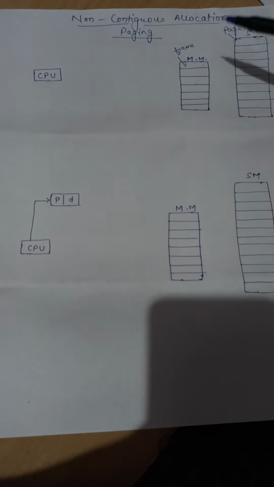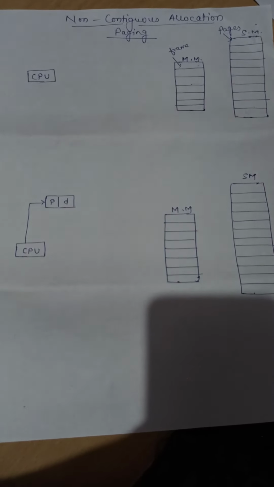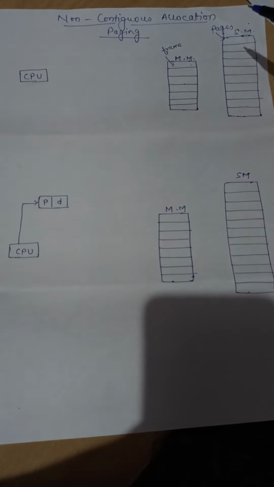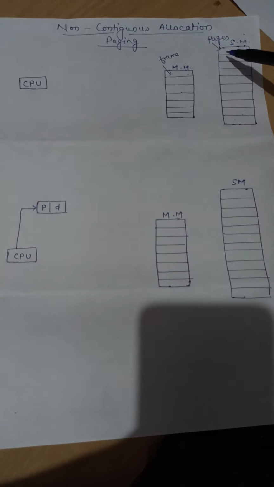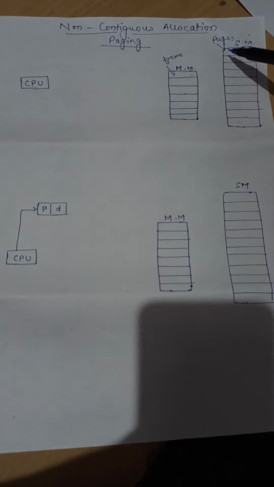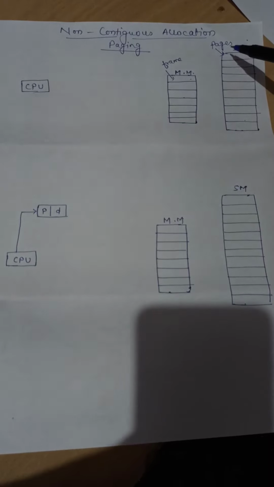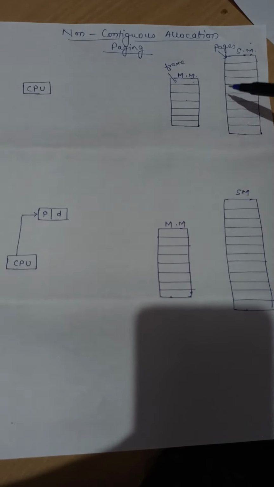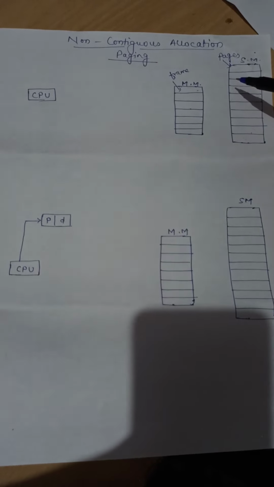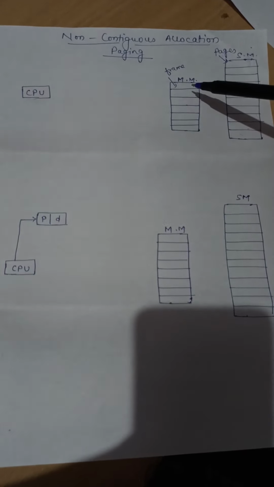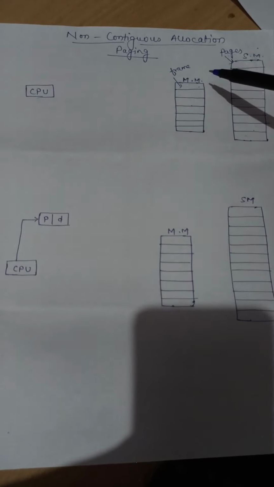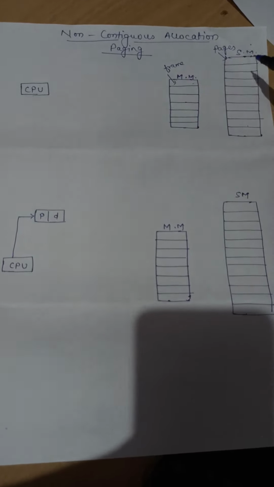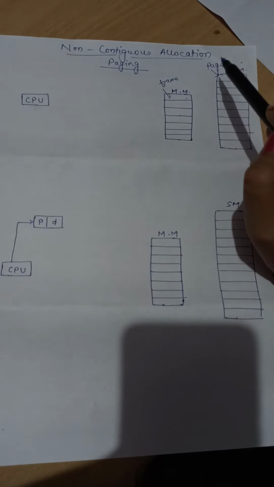So did you get why we are dividing the main memory and secondary memory into the same fixed size partitions? Because it would be easy to maintain which page is going to which frame if the size is equal. If we had different sizes of pages, it would be difficult to have the same size of frame available in the main memory. So to avoid that problem, we divide both of the memories into equal size partitions.